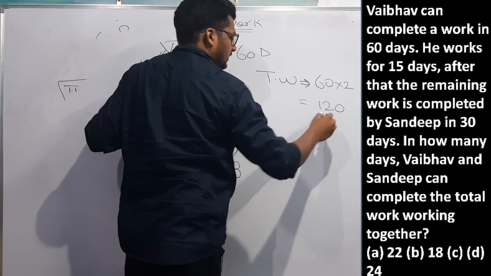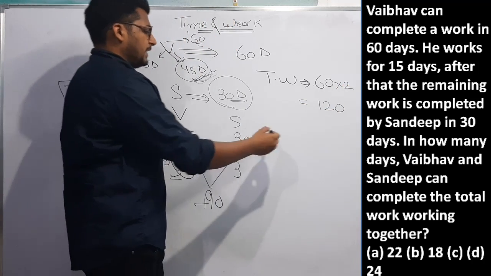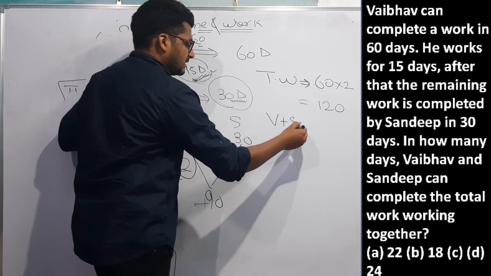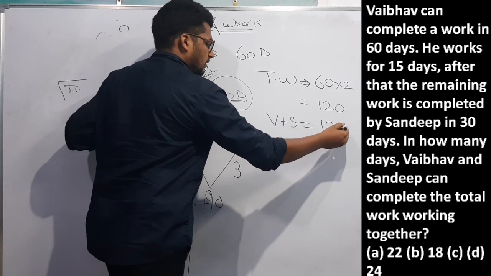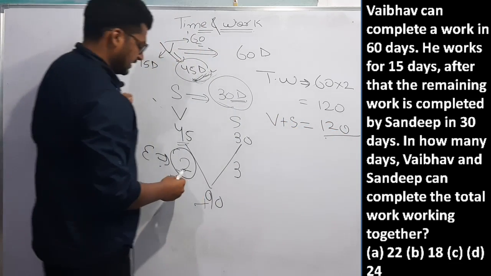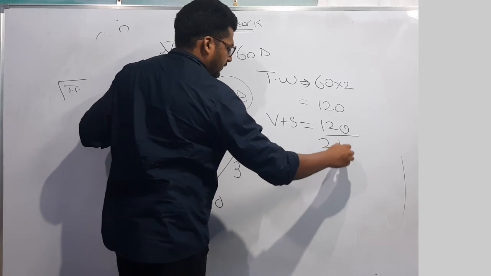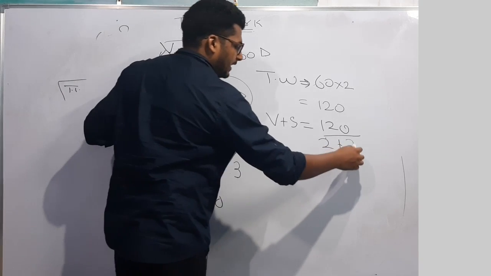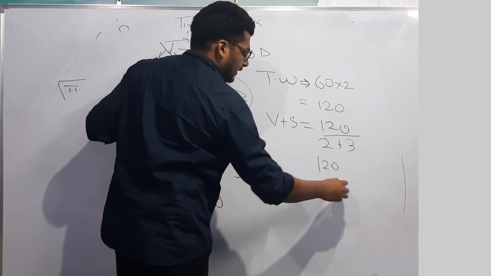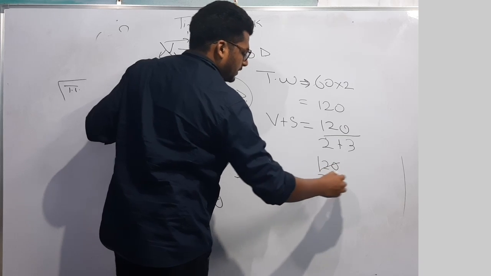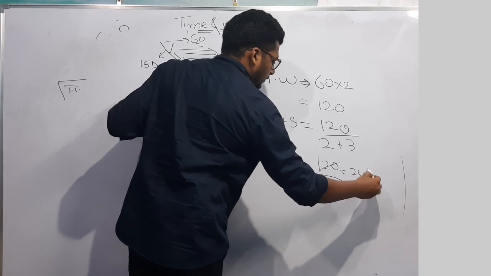120. Now this work is to be completed by Vaibhav and Sandeep both. The efficiency of Vaibhav was 2 and the efficiency of Sandeep was 3. 120 by 5, 24 days.